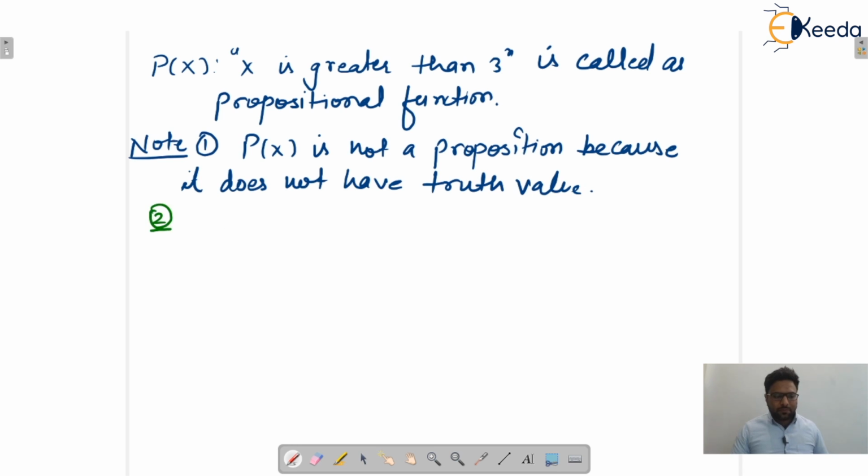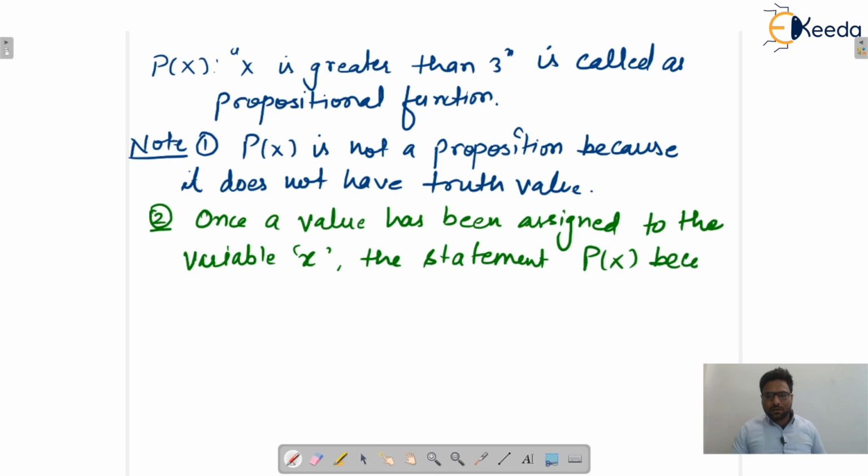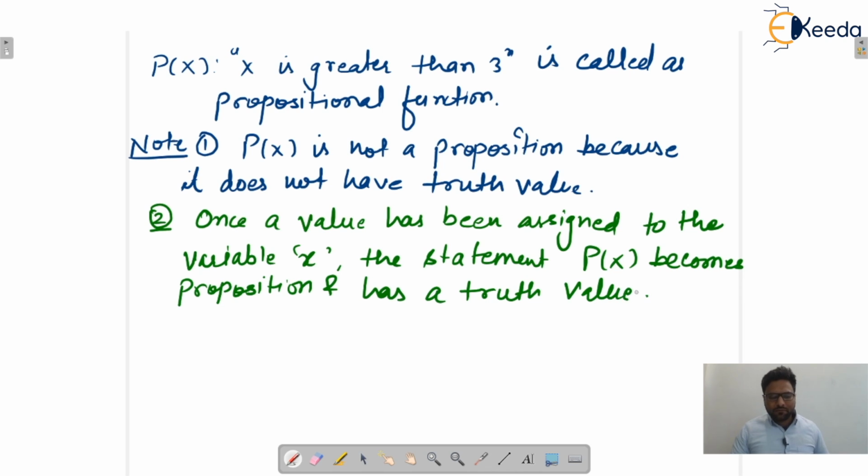So you can write down the next statement. Once a value has been assigned to the variable x, then the statement P(x) becomes a proposition, and it has a truth value. I hope this one is clear to everyone.